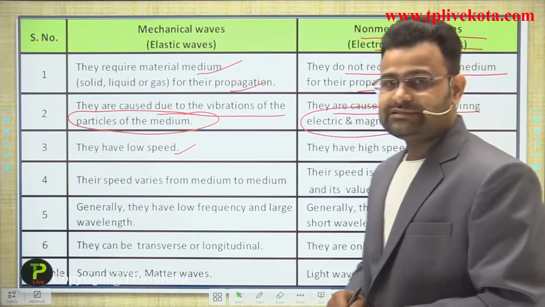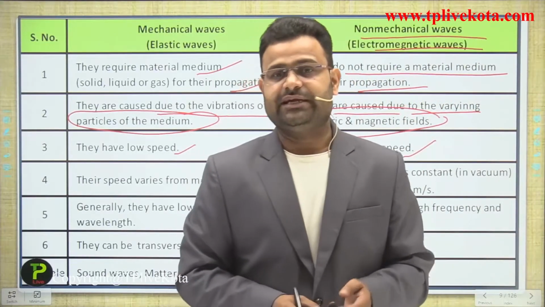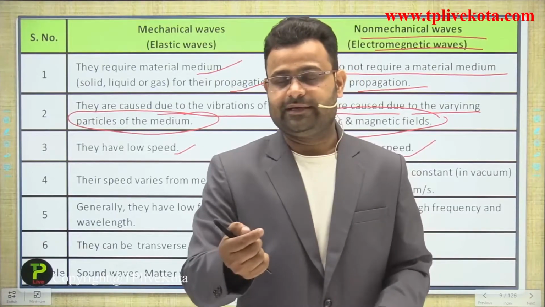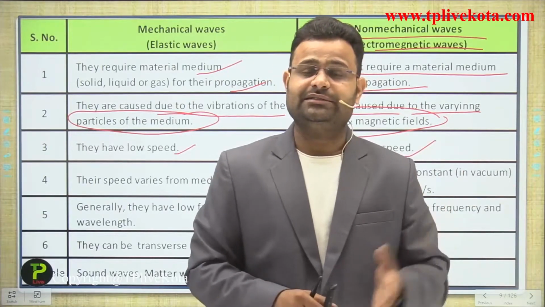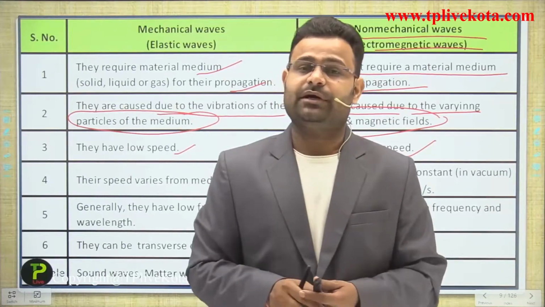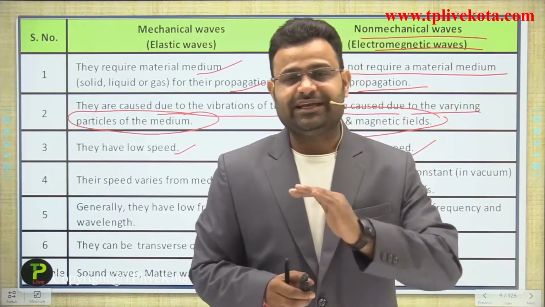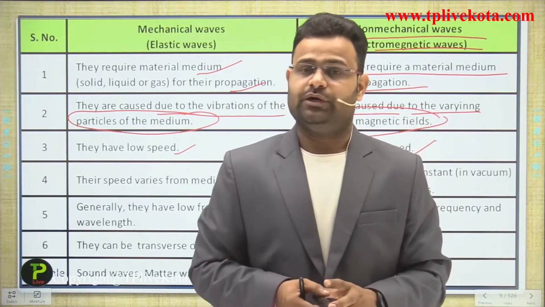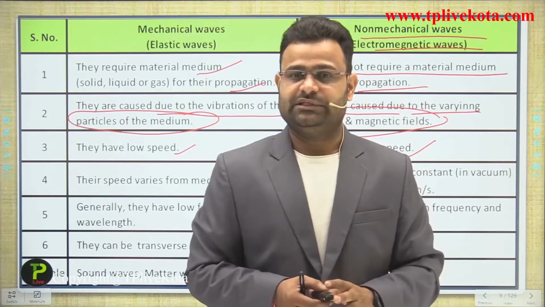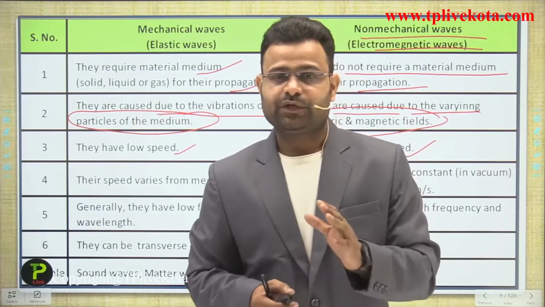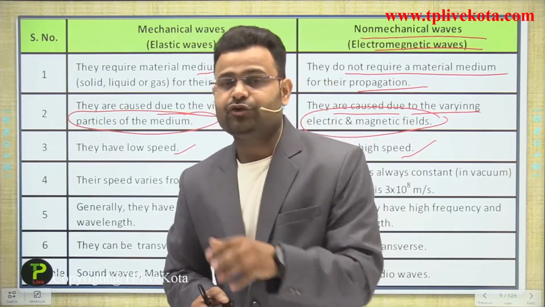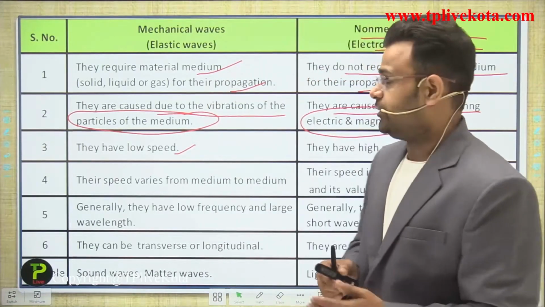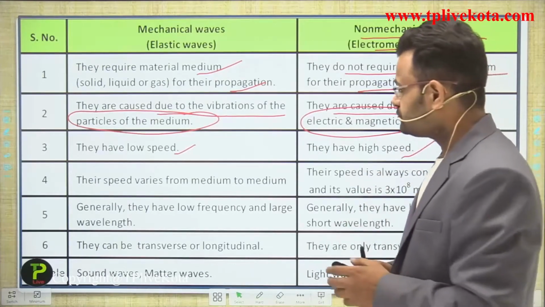How can you judge that speed, guys? Whenever you dial a number in any other country, within a second the signal reaches that person, and you attend the call, guys, and you can talk to that person easily. That happens, guys, due to the very fast speed of electromagnetic waves.